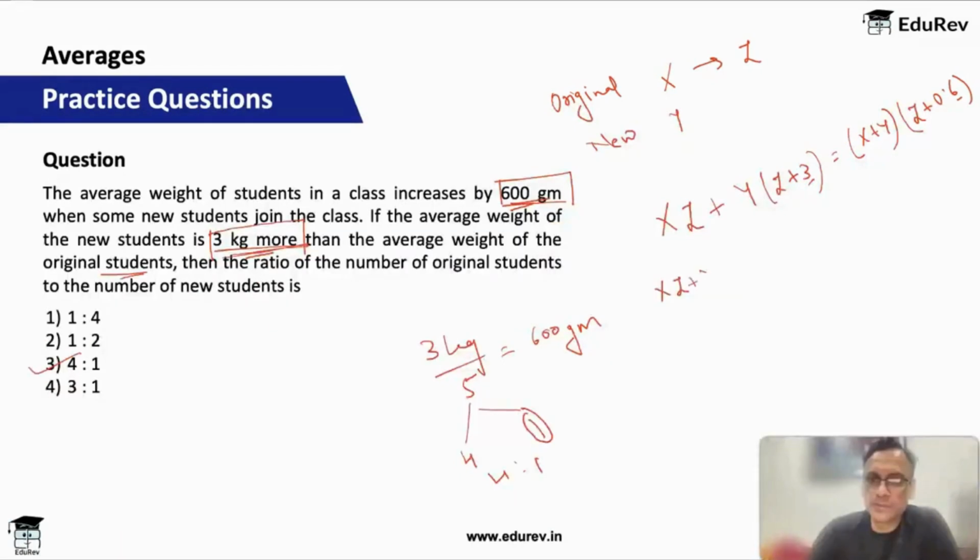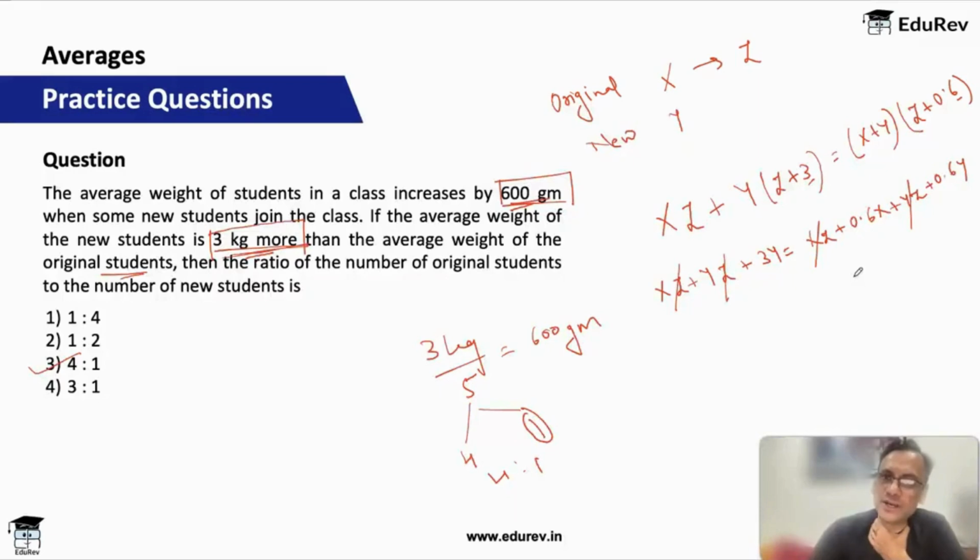XZ plus YZ plus 3Y is equal to XZ plus 0.6X plus YZ plus 0.6Y. XZ gets cancelled, YZ gets cancelled. You have X and Y, which is what we wanted. We did not want Z. So 3Y minus 0.6Y, 2.4Y is equal to 0.6X, or X upon Y is 2.4 upon 0.6, which is 4/1.